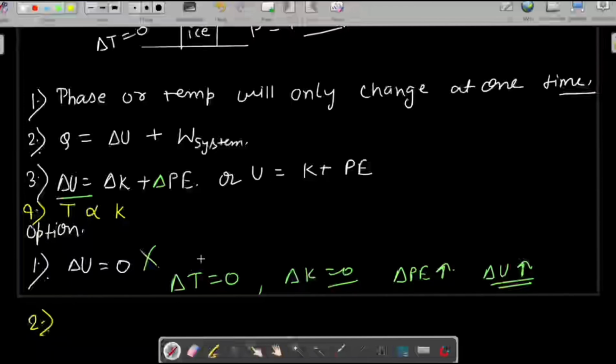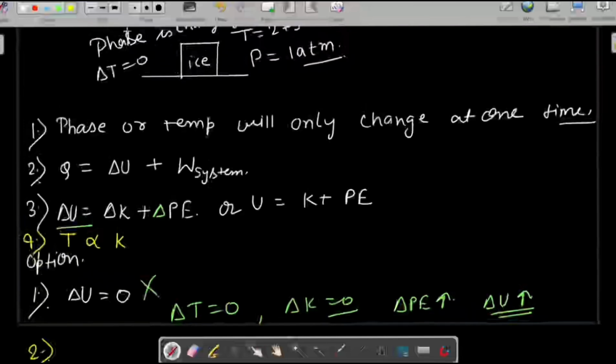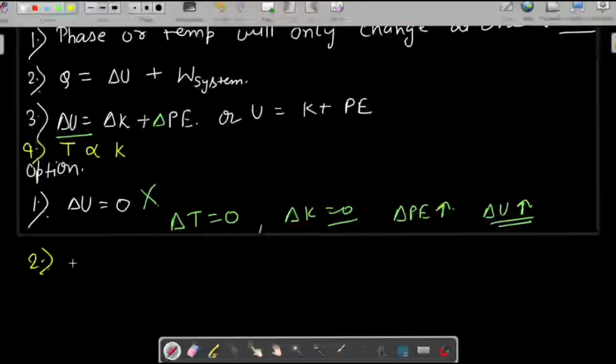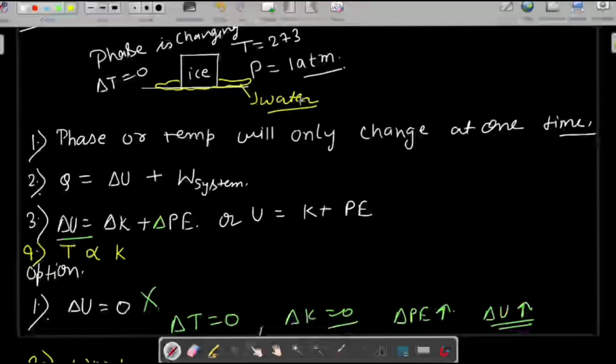Positive work is done by the ice water system on the atmosphere. There is ice here, and there will be some water because the ice is becoming water. That's why it is called the ice water system. So is this ice water system doing positive work, negative work, or not doing any work? Let's see what about work. This ice is becoming water. So is this system expanding or contracting?